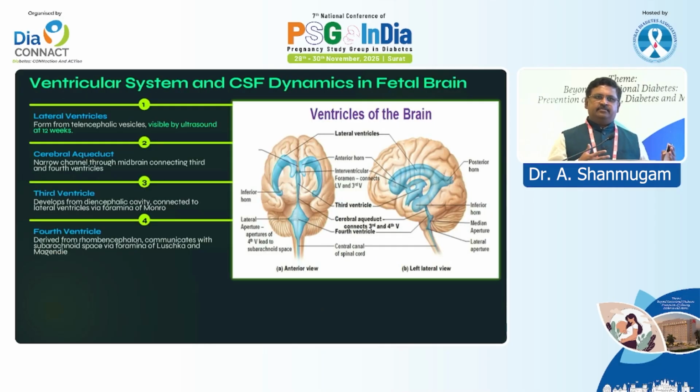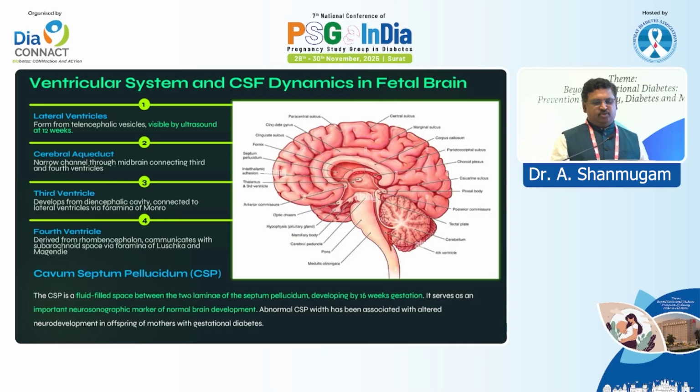The ventricular system also evolves over a period of 12 to 24 weeks. This is most important to assess through ultrasound. With the ventricle size and enlargement, you can assess overall brain development, whether it is happening normally or not. So ventricle assessment is most important.